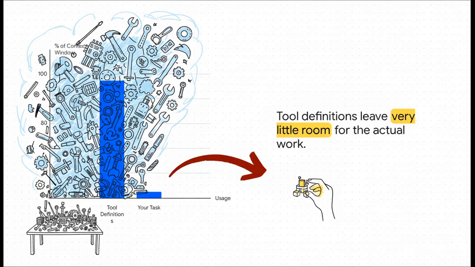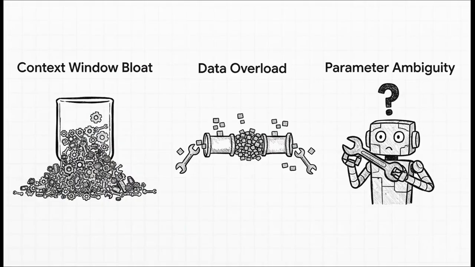It's just not workable. So, this leads developers to 3 huge bottlenecks. First, you've got context window bloat, which is what we just talked about. The tools take up all the space. Second is data overload, where the output from one tool just clogs up the whole system for the next one. And finally, there's parameter ambiguity, where the AI knows what a tool needs, but has no idea about the specific format, so it just fails.